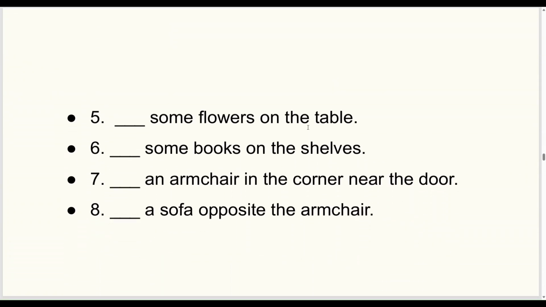There were some flowers on the table. There were some books on the shelves. There was an armchair in the corner near the door. There was a sofa opposite the armchair.